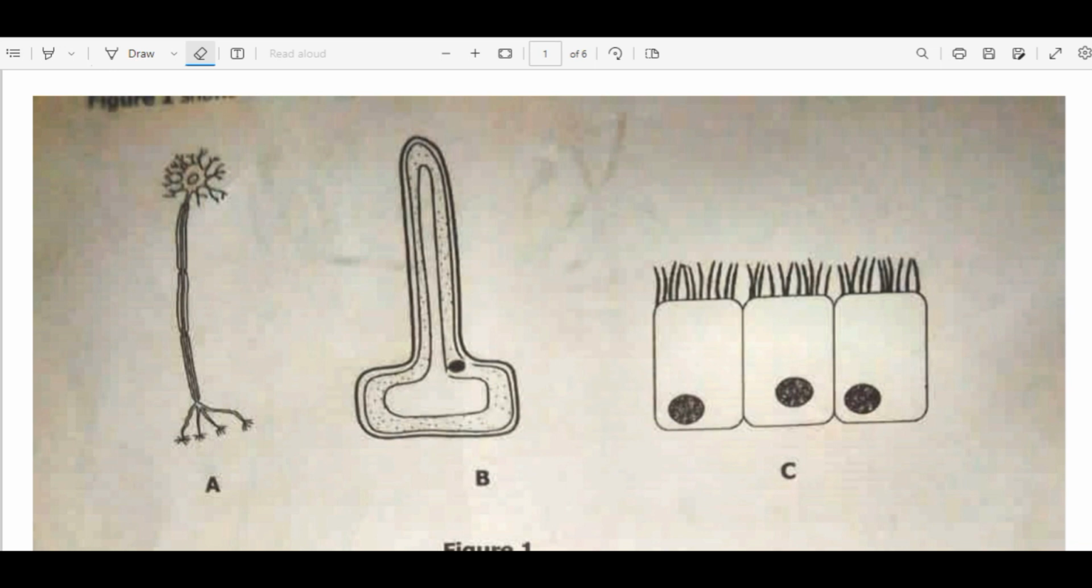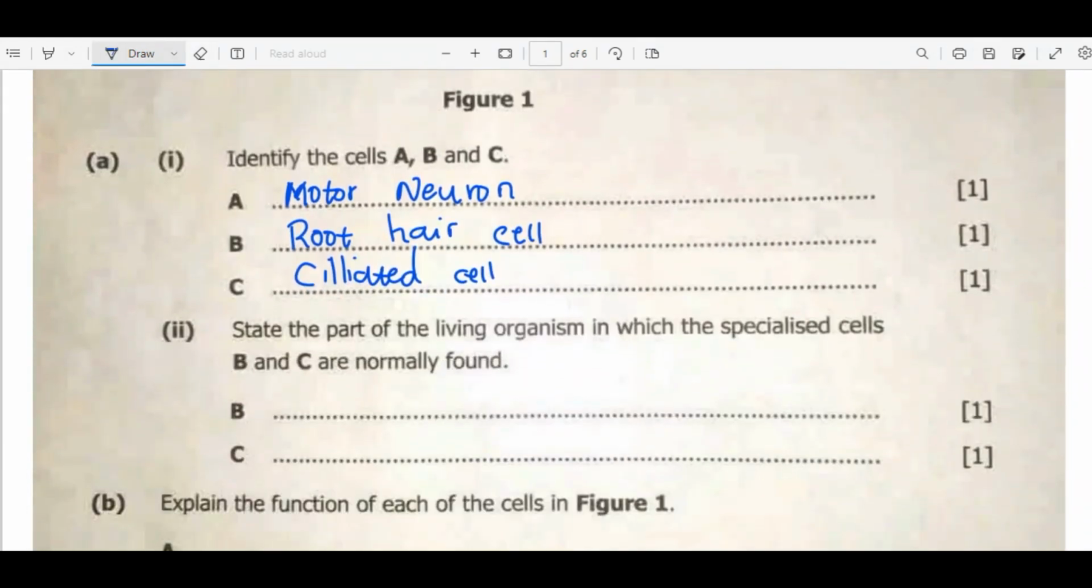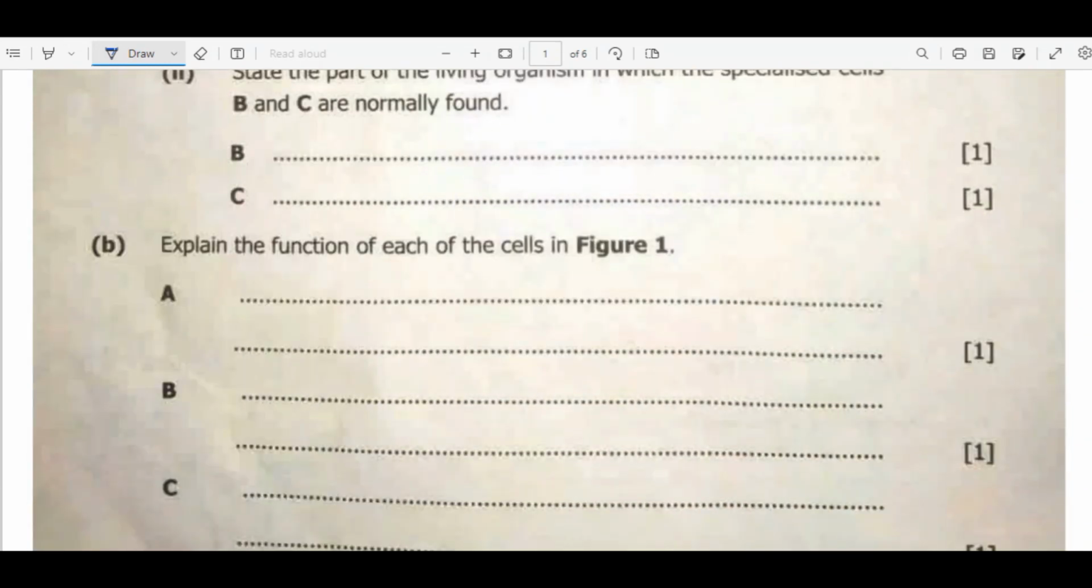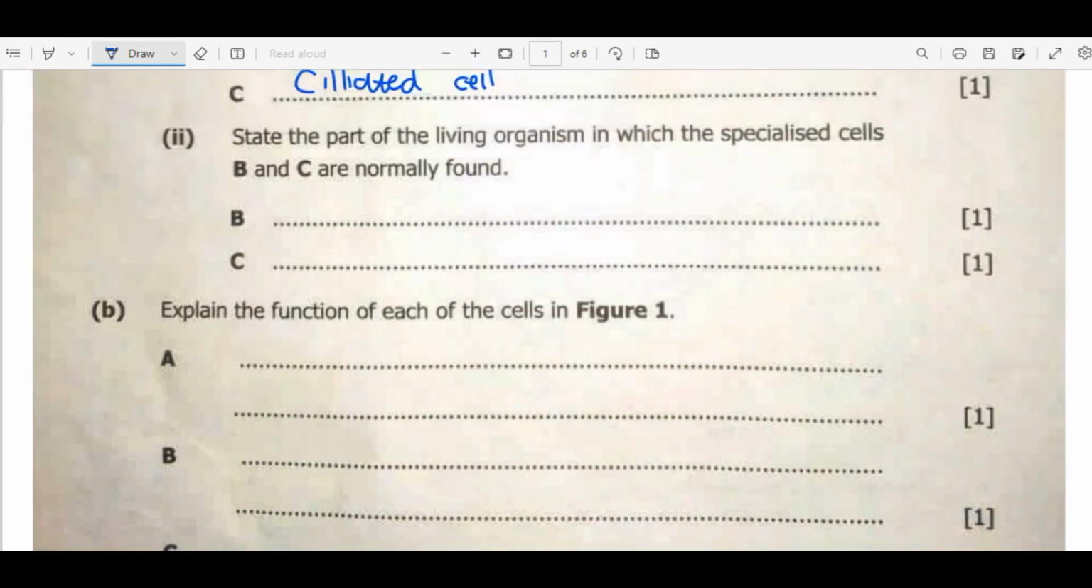Then if you look at the respiratory tract, it has to do with the sweeping out of dust from mucus, or we can summarize by saying it helps to clean the air before reaching the lungs, because we have to make sure that by the time we are receiving the air into the lungs, the air must be cleaned. Then Roman number 2, state the part of the living organism in which the specialized cells B and C are normally found.